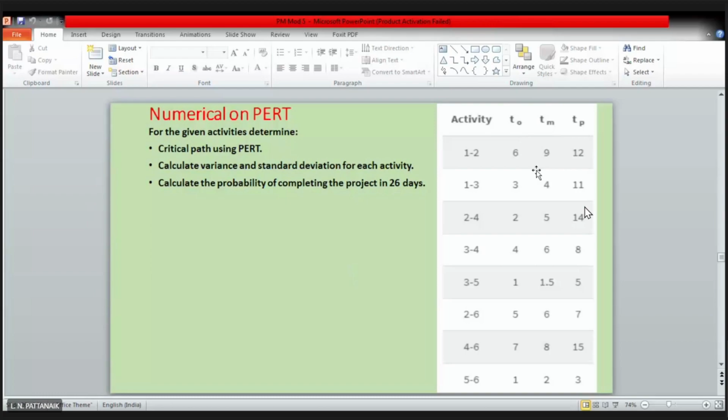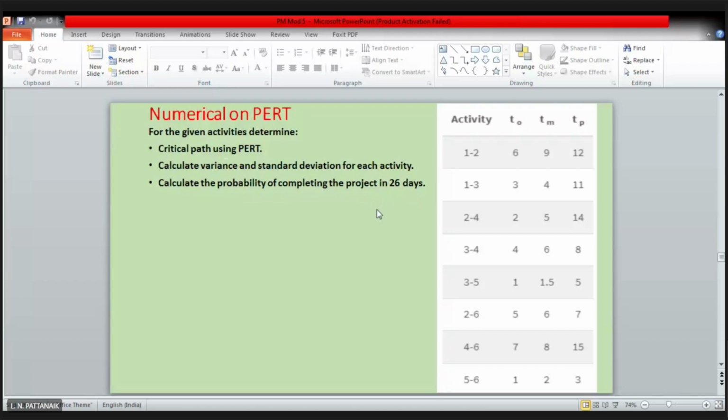The question is, for the given activities, determine critical path. Similar to CPM method, we are also asked to find what is the critical path. Calculate variance and standard deviation for each activity. So for each activity, you calculate the standard deviation and variance.